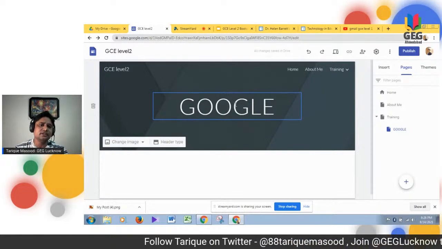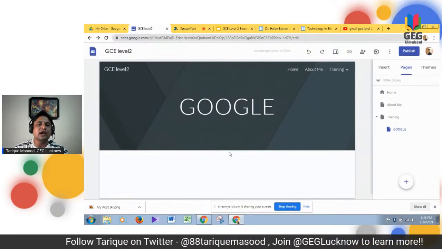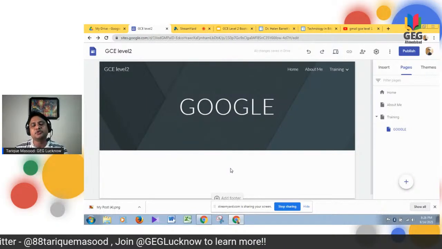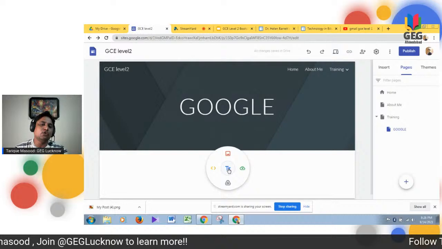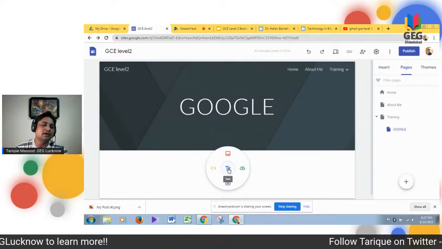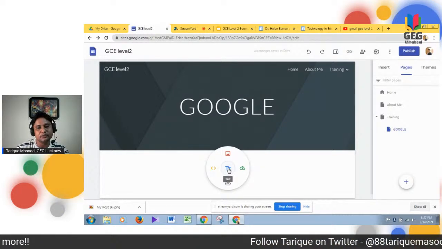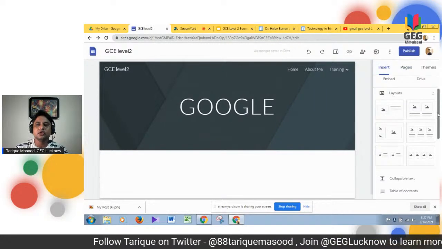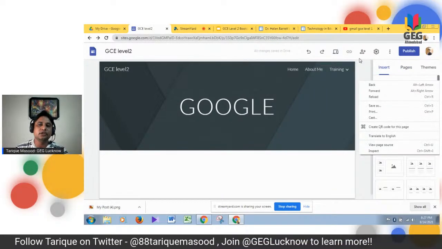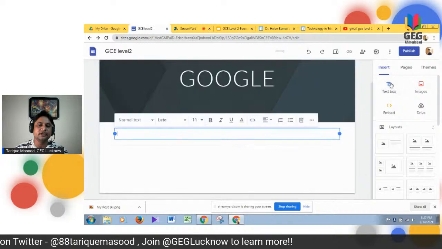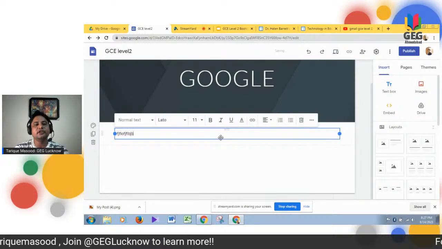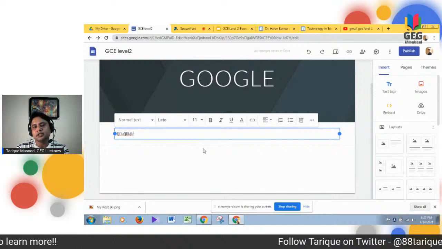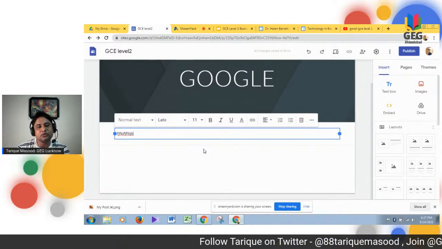Now, for example, let's say this is the subpage, and I have been asked to add a short description about this. What I need to do is click over here and a text box appears, as we have seen before. Or you can go to the insert option, scroll a little above, and you see a text box appears. You click the text box, and whatever I write, let's say randomly, appears on my screen. So these are the things that we can easily do with our website.